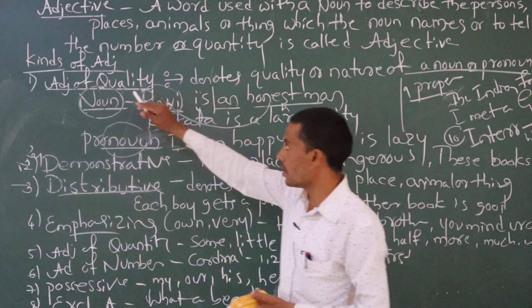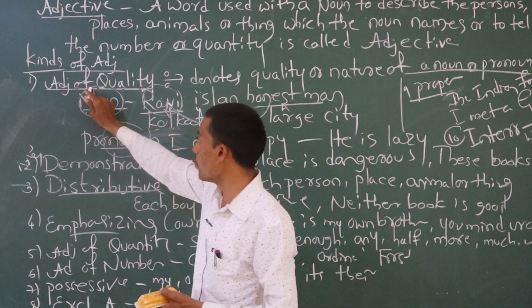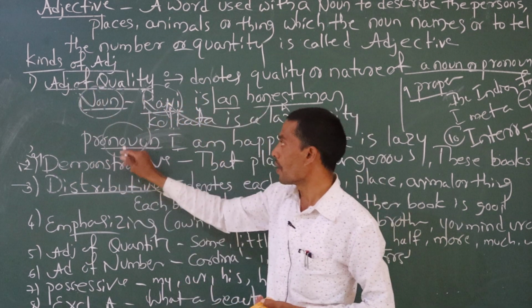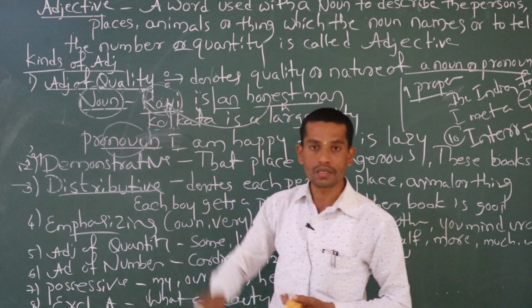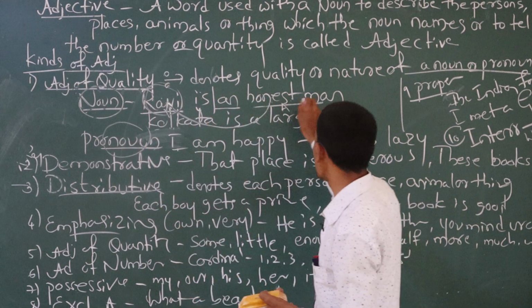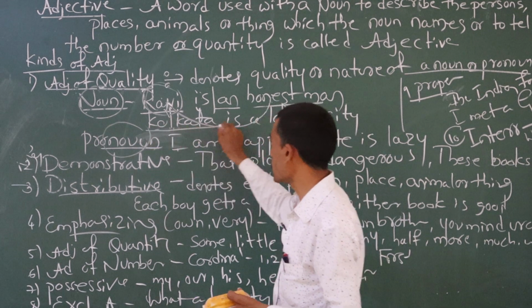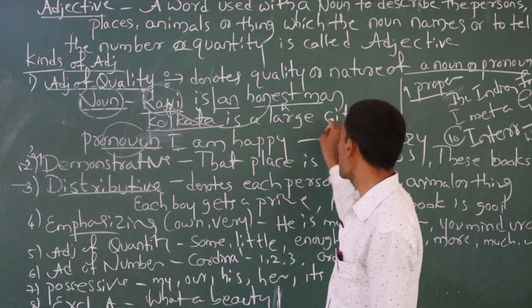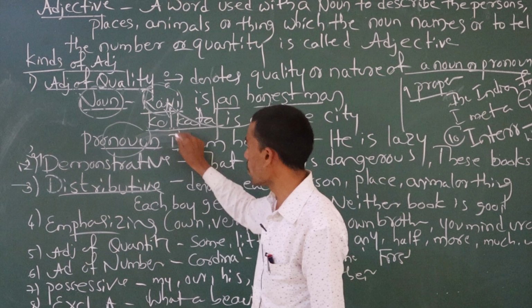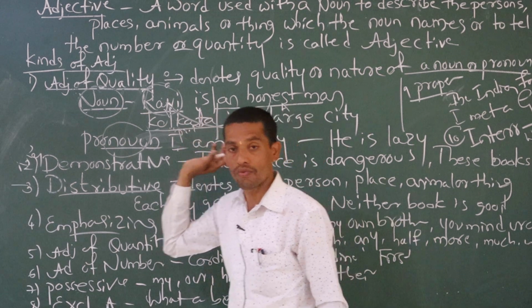That's why adjective sometimes talks about a noun and sometimes about a pronoun. Here Ravi is a proper noun. Ravi is an honest man. One more example: Kolkata is a large city. Here Kolkata is also a proper noun.